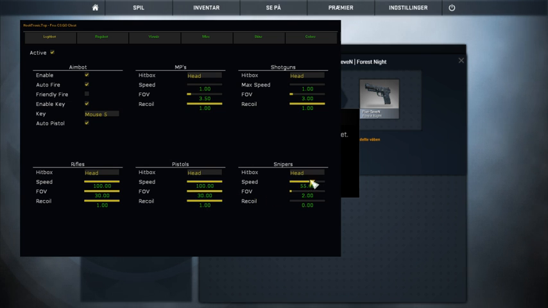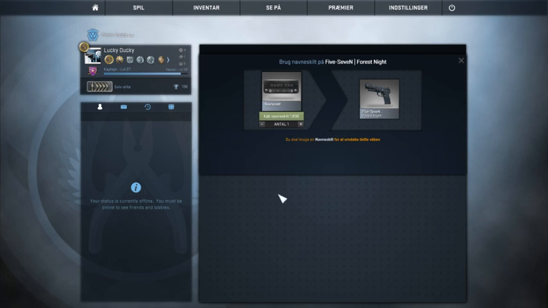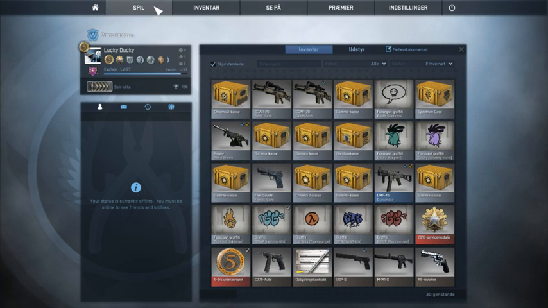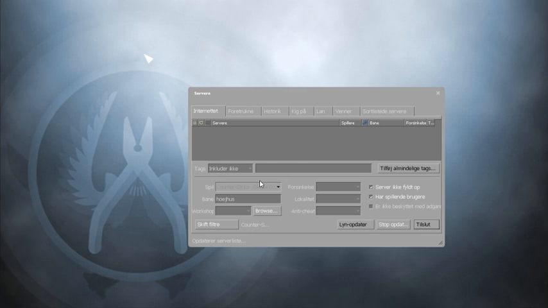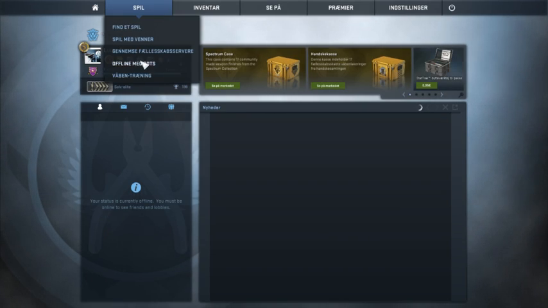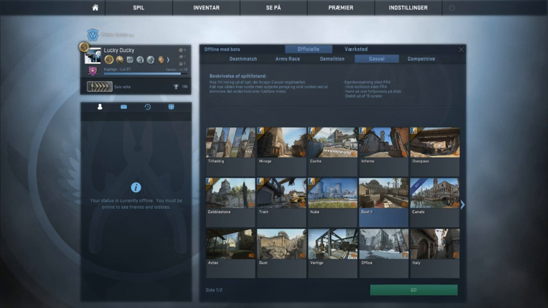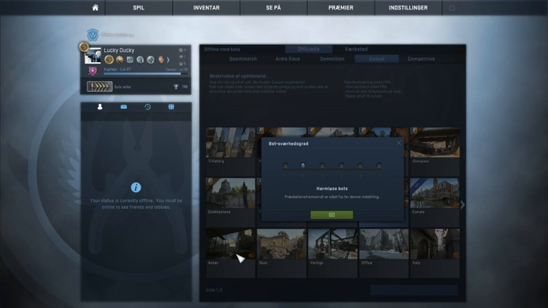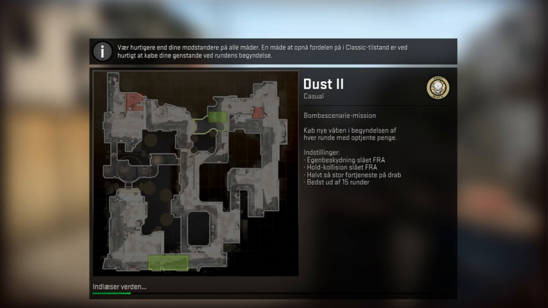So let's wait here until I can show you what this is, and you can see the rage button after this. But here you can just press key. When you have selected a key, press that down, and you will just shoot them. And activate like that. Offline. Then go to dust 2 or play here. Then wait some seconds.